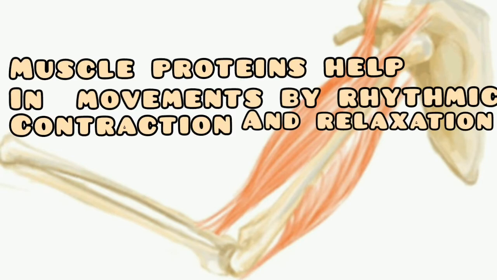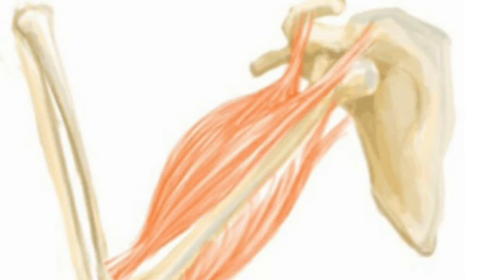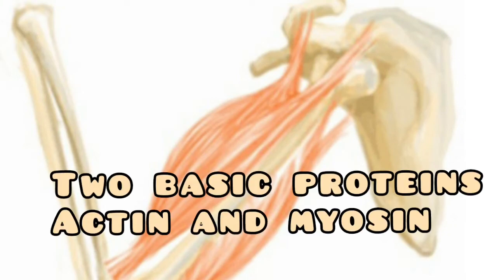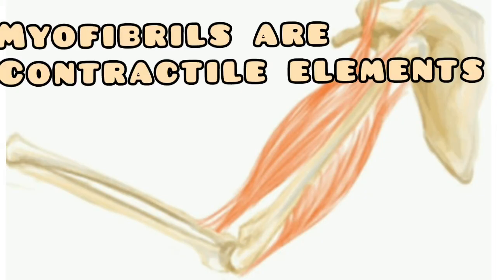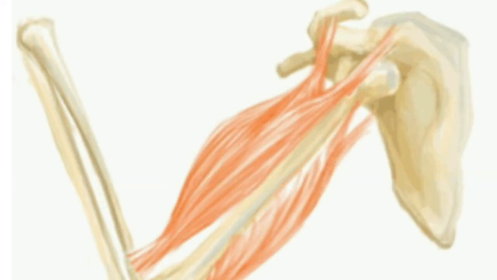Now, the muscle proteins that are present in the muscles help in the movement, that is rhythmic contraction and relaxation. So there are two basic proteins in the myofibrils. Myofibrils are the contractile element of the muscle fibers. Now the two proteins are actin and myosin.